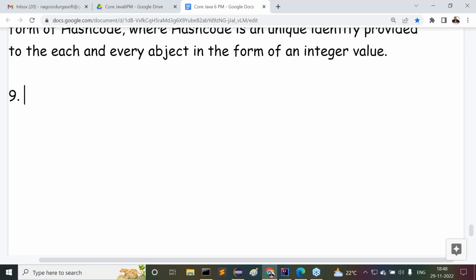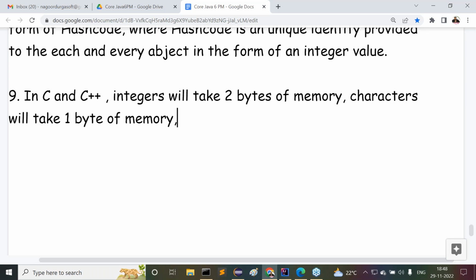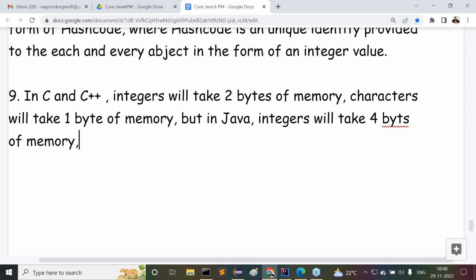The point is, in C and C++, integers will take 2 bytes of memory, characters will take 1 byte of memory, but in Java, integers will take 4 bytes of memory, characters will take 2 bytes of memory.